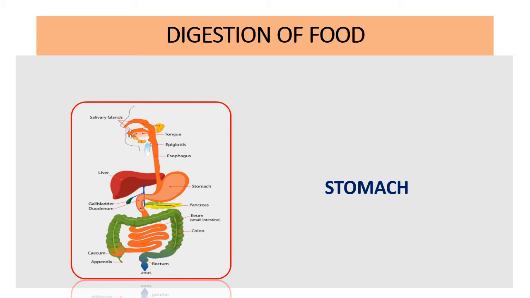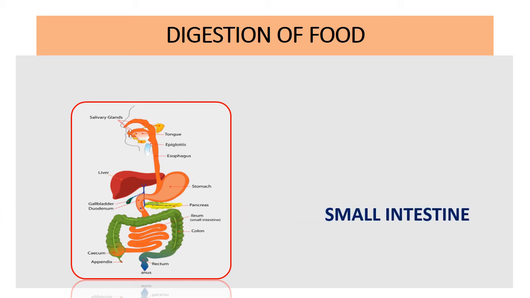So in the stomach, what happens? The food converts into a paste-like structure. This form of food is called chyme. Now the food slowly moves into the small intestine.